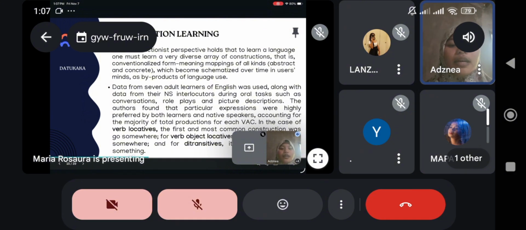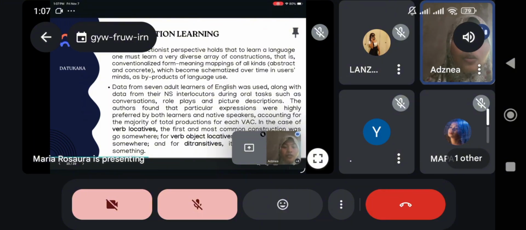Lastly, we have the ditransitive construction, which involves giving or transferring something to someone. The most common structure was give someone something. Examples include give me a pen, give her a gift. The verb give perfectly represents the idea of transferring an object from one person to another.